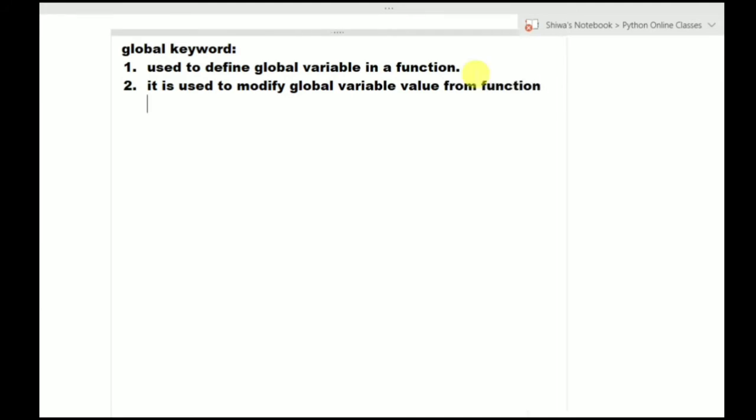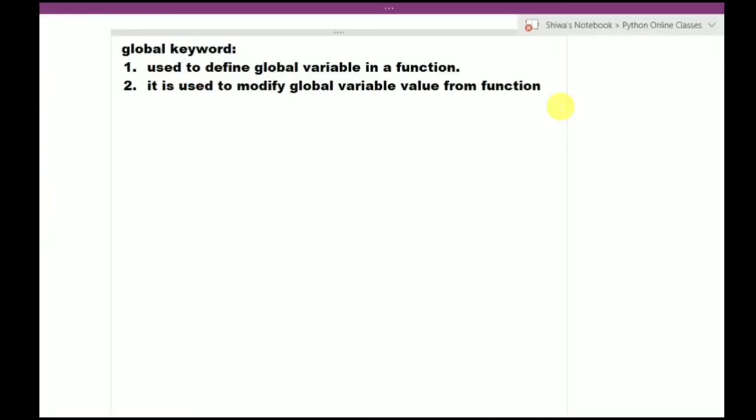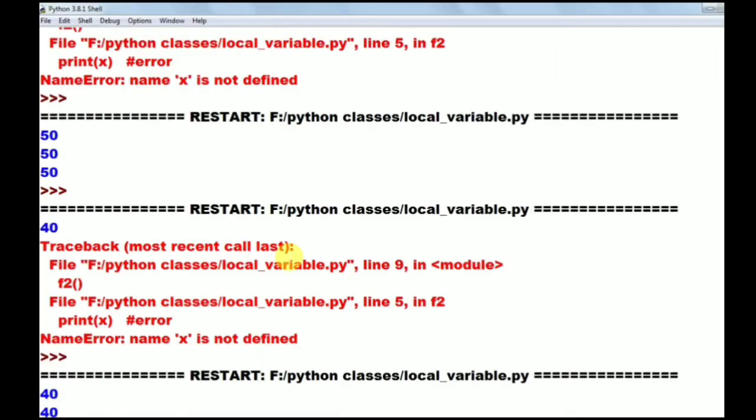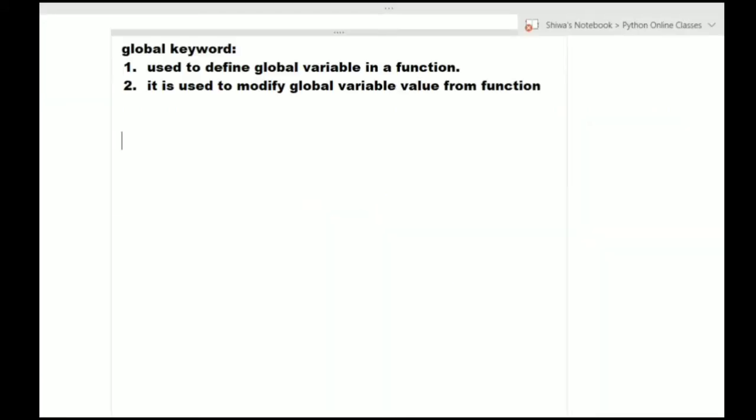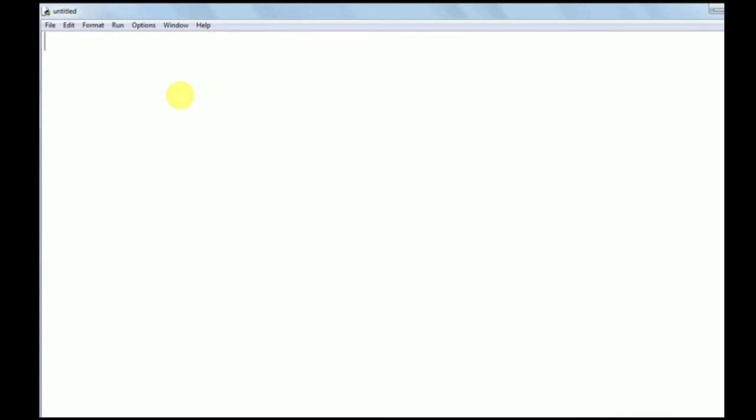How? See practically. I am closing this program. I am opening a new file. So again I am opening Python screen. I am opening a new file here. I am writing a program now. See, observe def F1. Observe carefully.